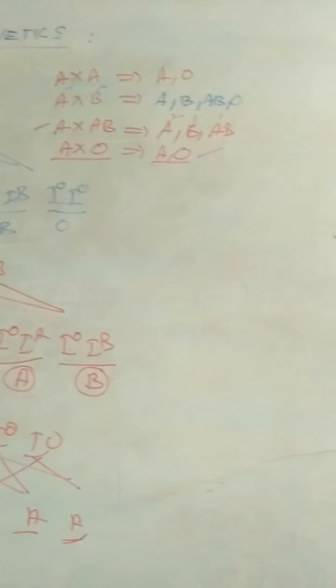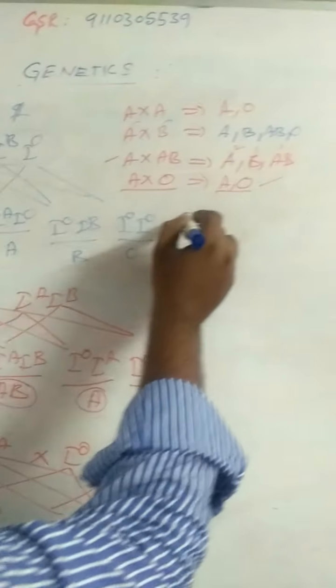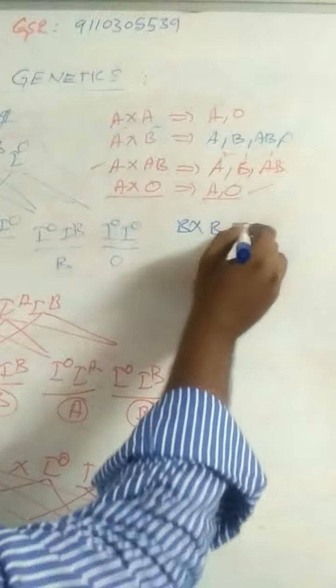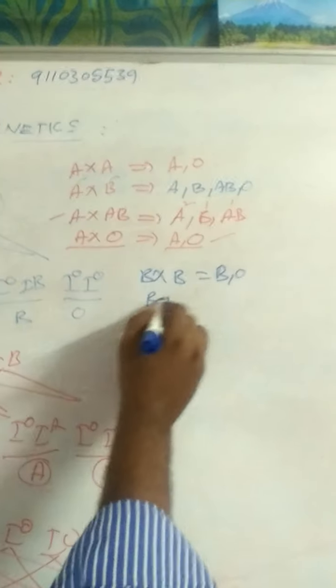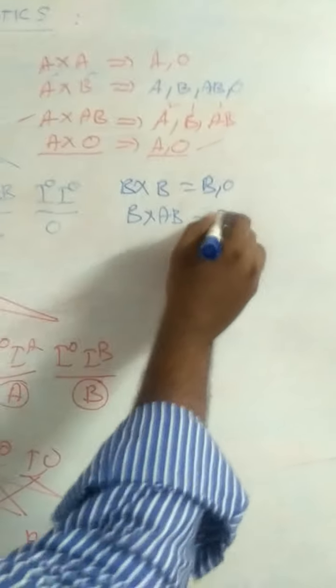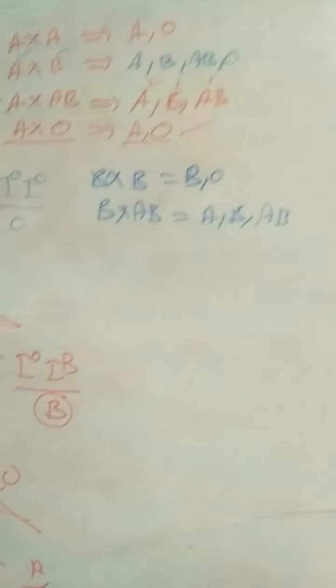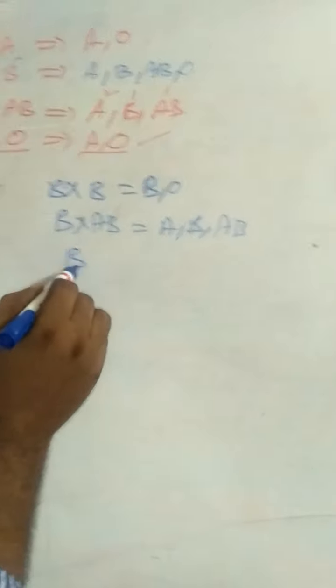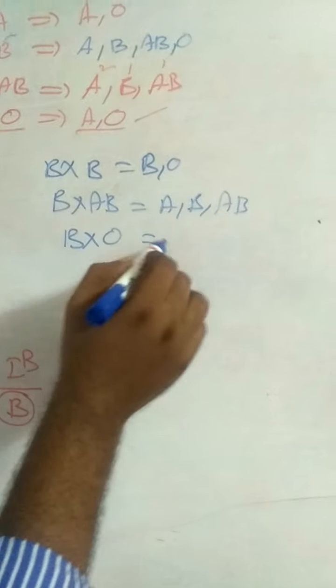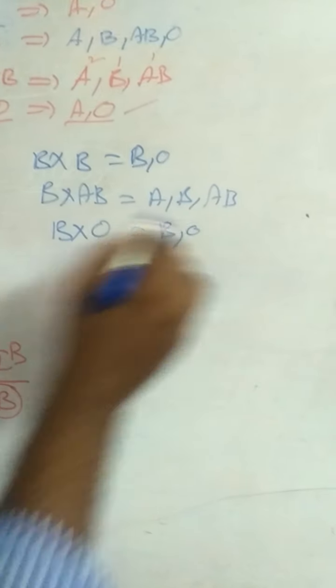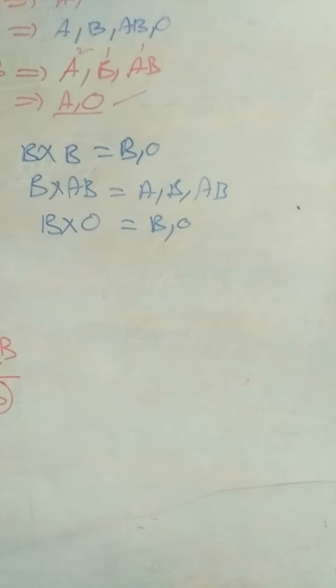So this is correct. And similarly, B blood group. B into B is equal to B and O. B into AB is equal to A, B, and AB. Next, B into O is equal to B blood group and O blood group.